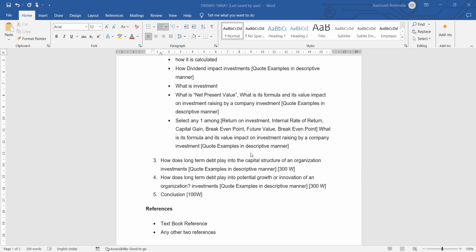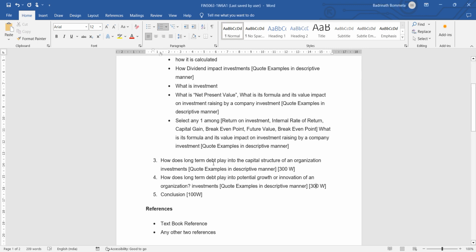Because the organization may be creating larger profits, but that profit is not enough to grow bigger. For example, if you want to create a new branch, it definitely needs capital investment equal to what was done for the original main branch. To create the new branch and recruit new people, they definitely need some larger value of debt, and that should be returned. The company should be given enough time to return that debt. That is how things happen.